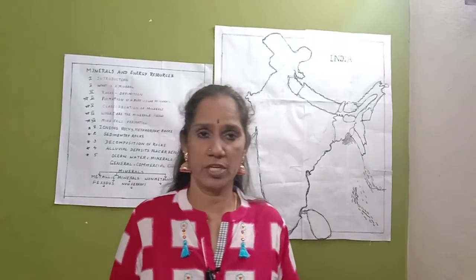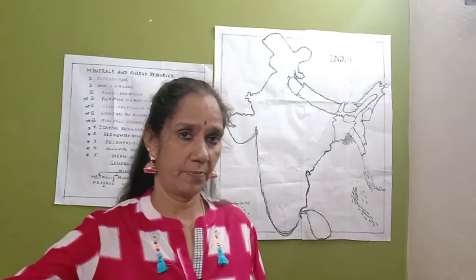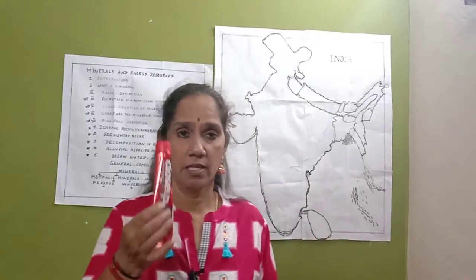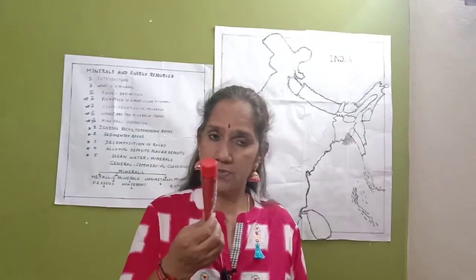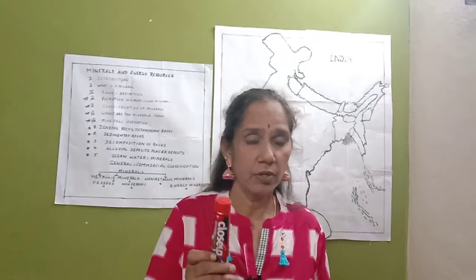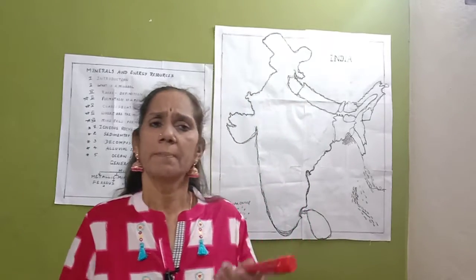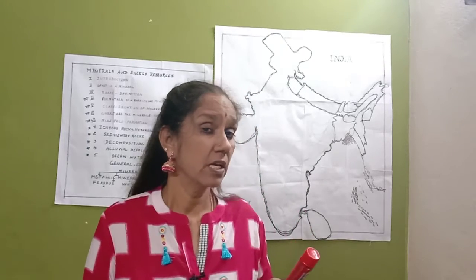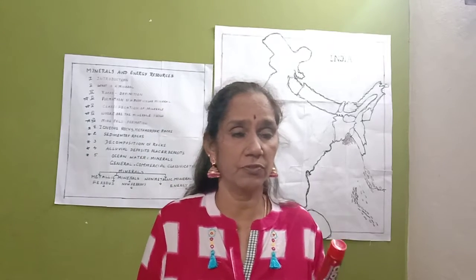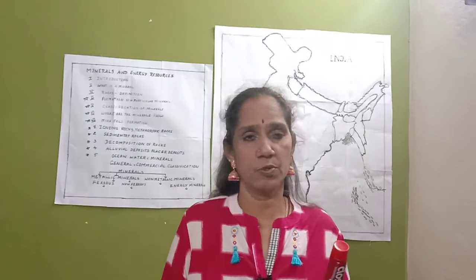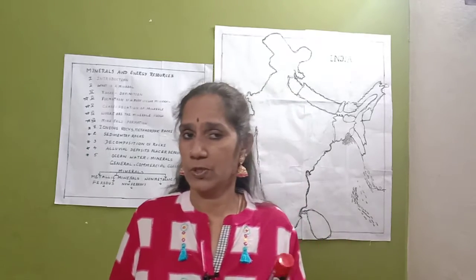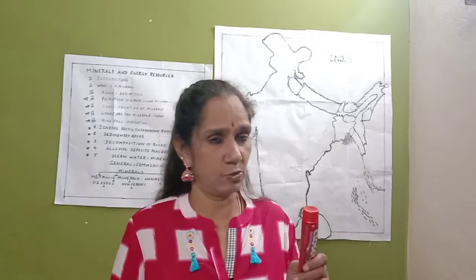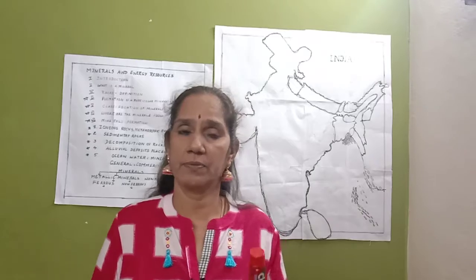For example, if you take Colgate paste, for what purpose are we using this? For cleaning the teeth. All toothpastes are made by using many phosphates. What is the use of phosphates? They are helpful for cleaning the teeth. In the same way, fluoride is also useful, to reduce cavities, and it comes from the mineral fluorite.